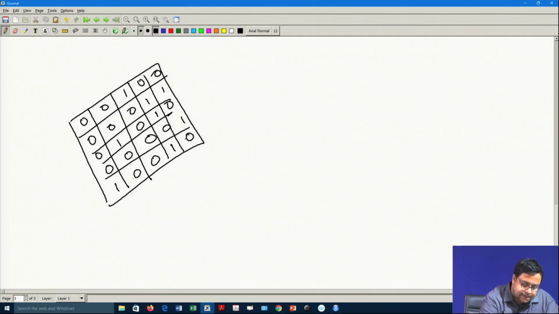Instead of writing this, can I write that these are my i's, these are my j's and these are the values?